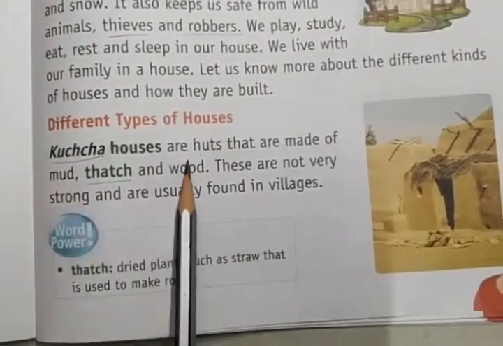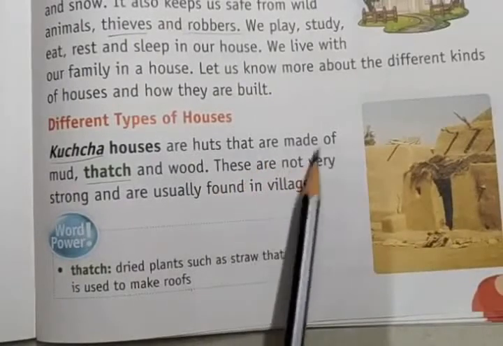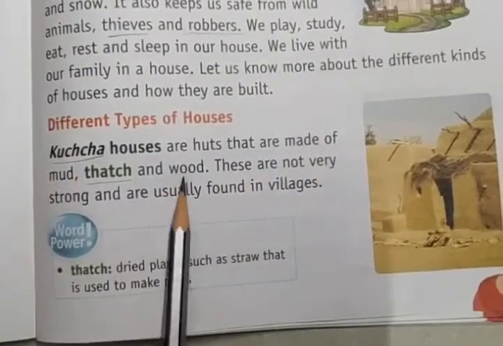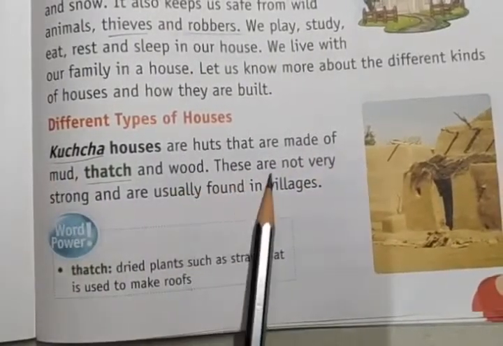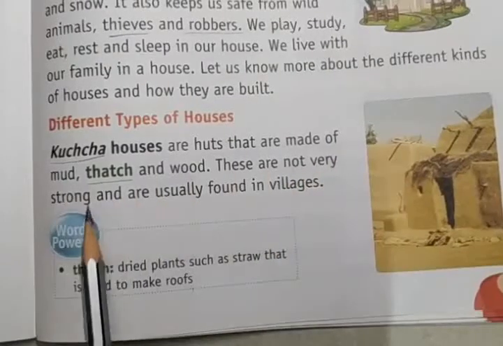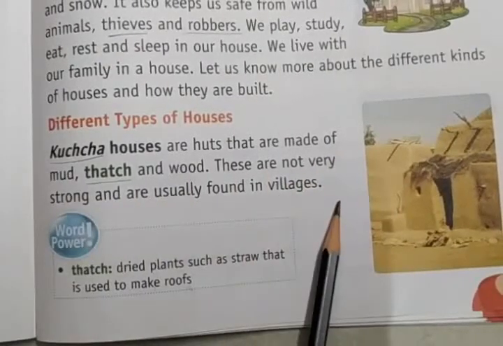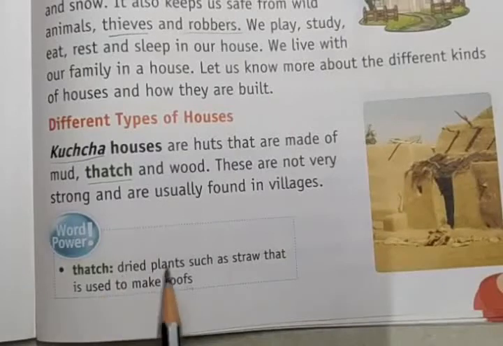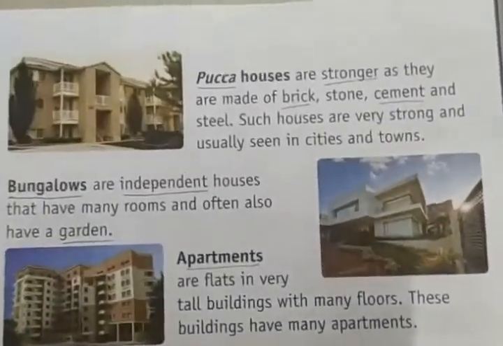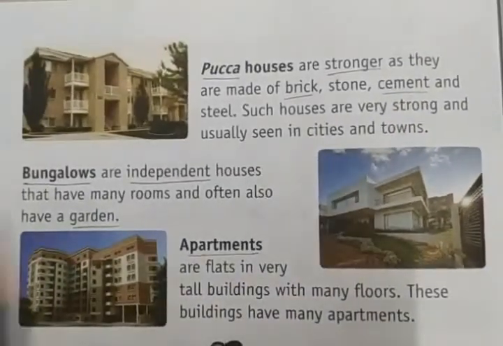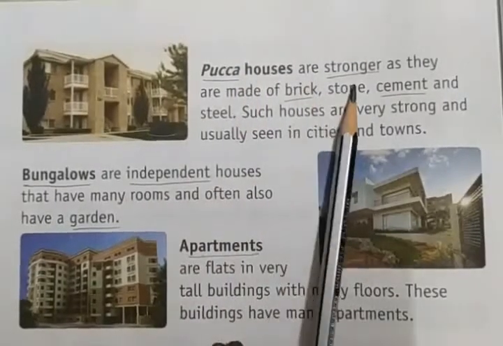Kacha houses are huts that are made of mud, thatch and wood. These are not very strong and usually found in villages, right? Thatch means dried plants such as straw that is used to make roofs.